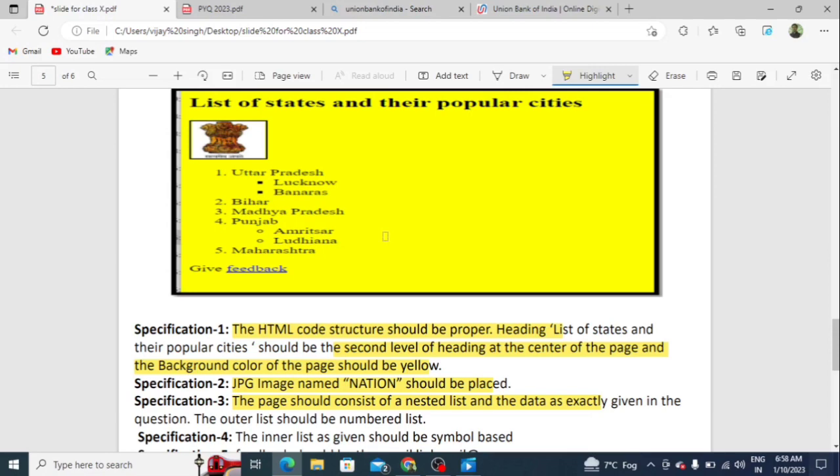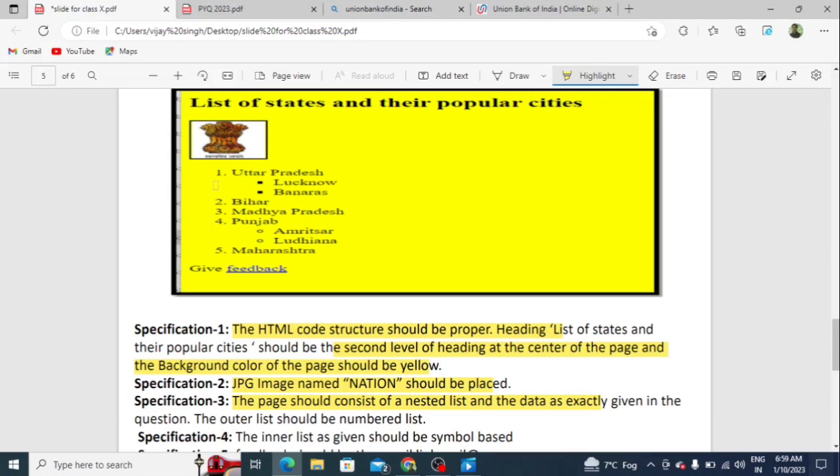Students, when we write anything in groups, it is called a list. For example, day list, friend list, teacher list, subject teacher list. These are lists. And how many types of lists are there? Students, mainly lists are of three types: first, ordered list; second, unordered list; and next, definition list. When we combine a list within a list, that is called a nested list. So students, the nested list is part of the syllabus. It is the process of writing a list within a list.